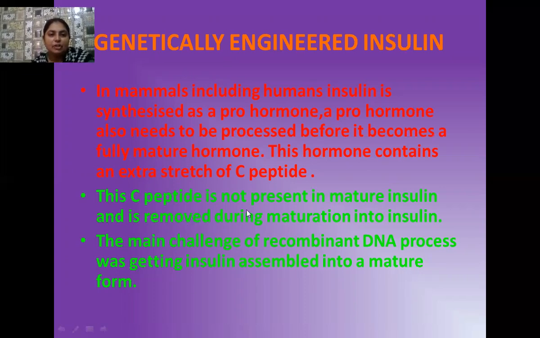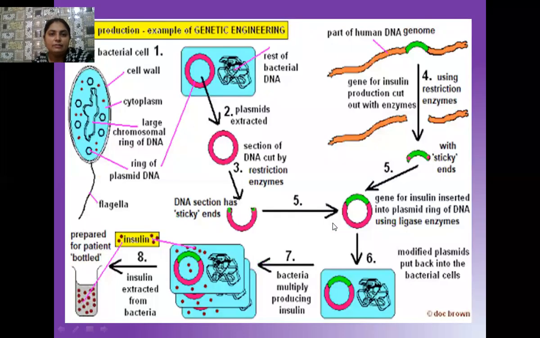But when it gets mature, this C-peptide is not present in the mature insulin. So here the scientists faced a main challenge: how to create or assemble this insulin with the help of recombinant DNA technology. Here is again the flowchart of how we synthesize insulin, which I have already discussed.